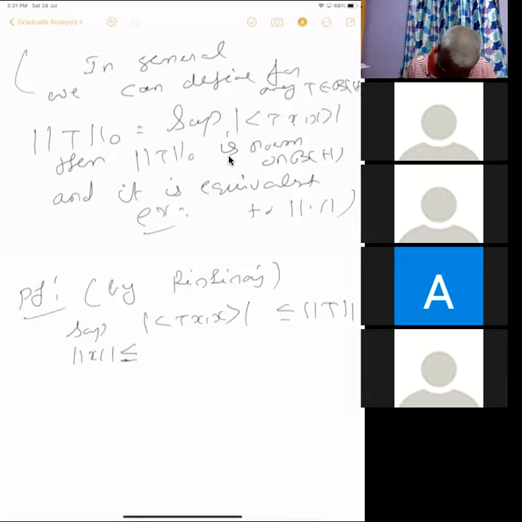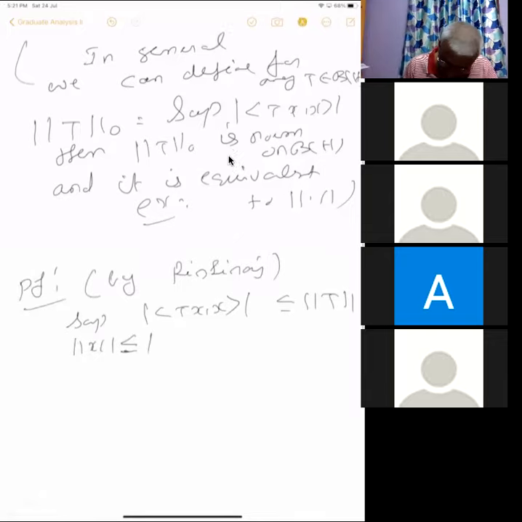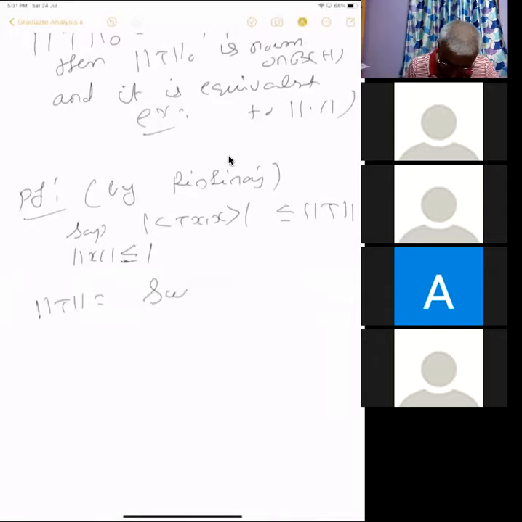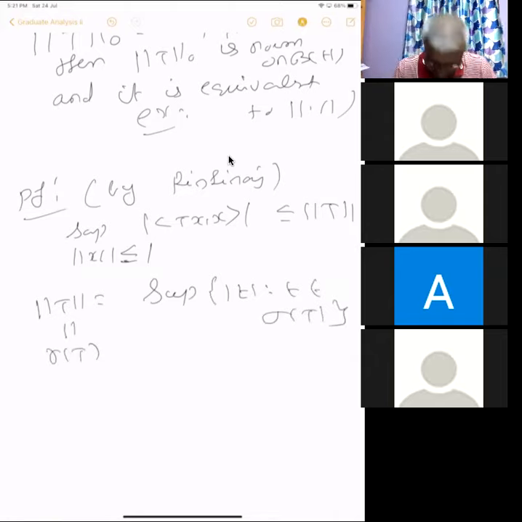So the supremum is less than norm T. To prove the other way: norm T is equal to the supremum of |λ| for λ in sigma(T).